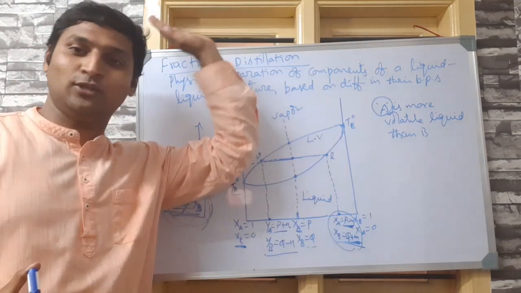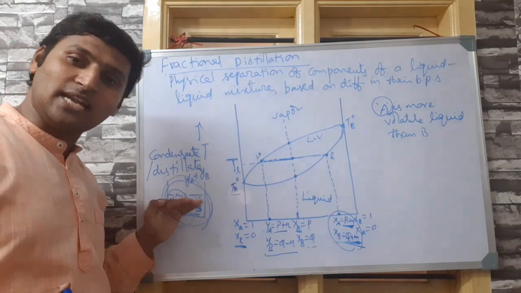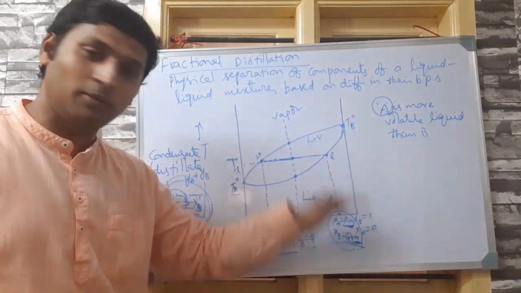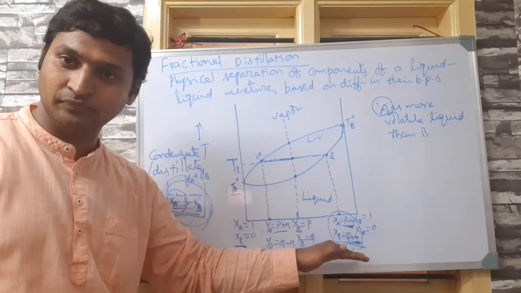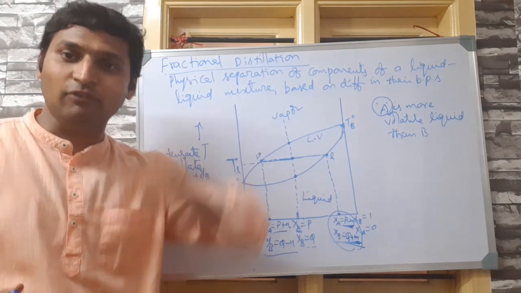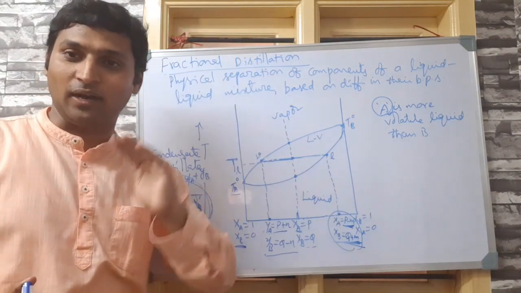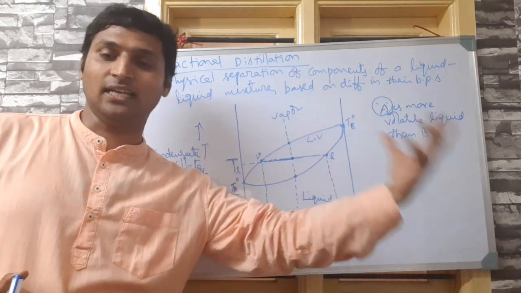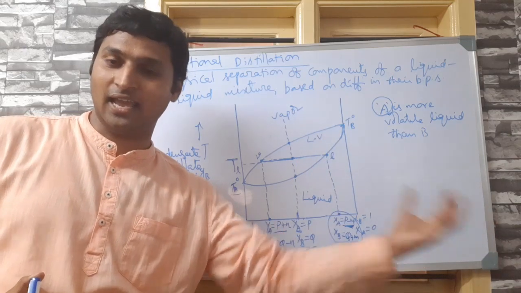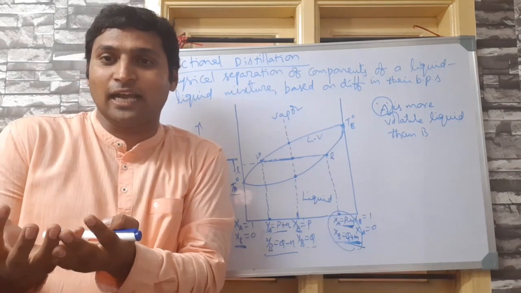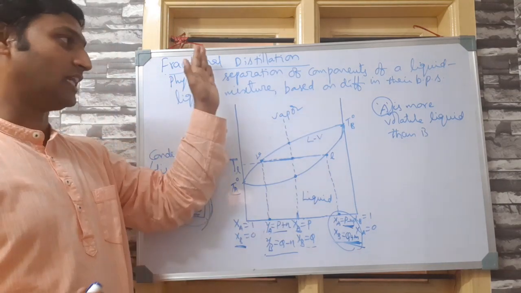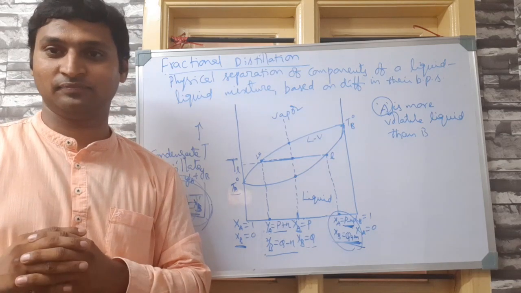Residual liquid also is continuously distilled, and on one side, the distillate also is continuously distilled. So you are generating more and more distillates here and leaving more and more B as pure liquid here. In every distillation again, the residual liquid will be rich in B and the vapors will be rich in A. Likewise, finally, in the series of distillates that they get, they will be left with pure liquid A, and in the series of residual liquids that they got, they will be left with pure liquid B. This is how fractional distillation is done.